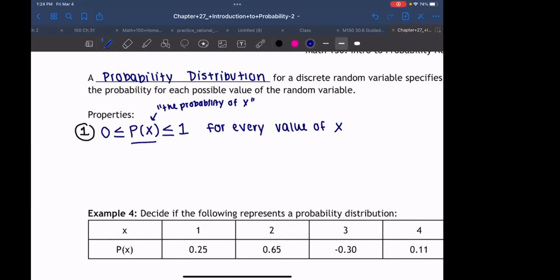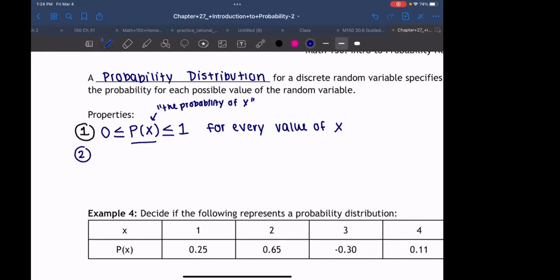This is saying probabilities can't be negative or bigger than 1. We touched on that on Wednesday. We said probabilities can't be like 5 or 15 or negative 300. They have to be between 0 and 1. That's what property number 1 says.